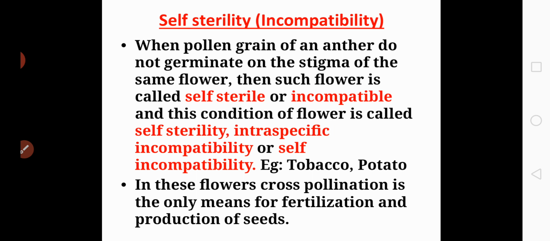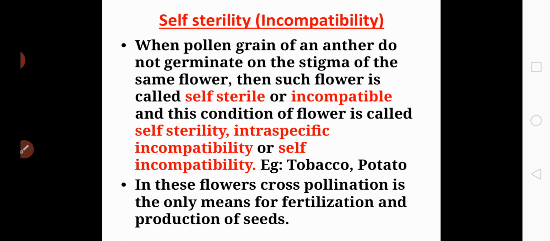Now coming to the third type of contrivance for cross-pollination, which is self-sterility. And this self-sterility condition is also called as self-incompatibility, which means the pollen grains of one flower cannot fertilize the ovule of the same flower.